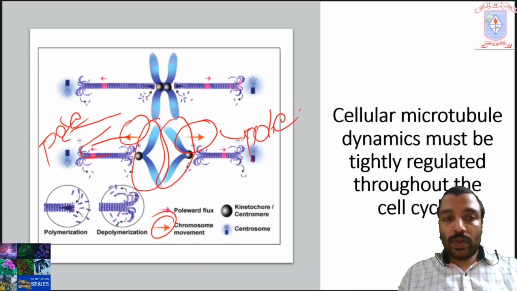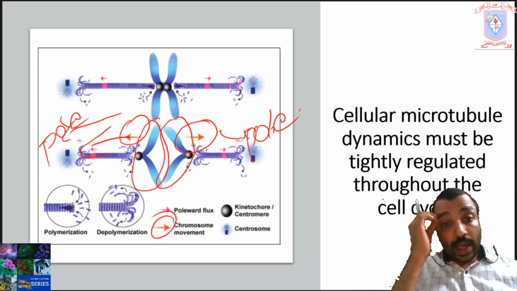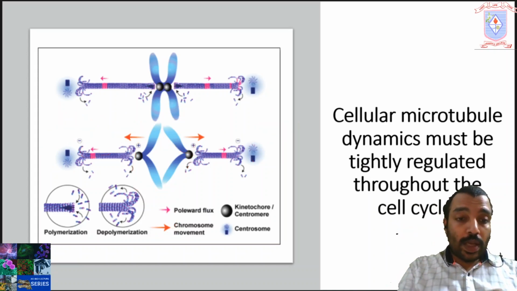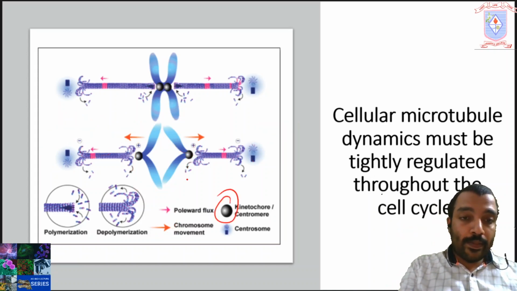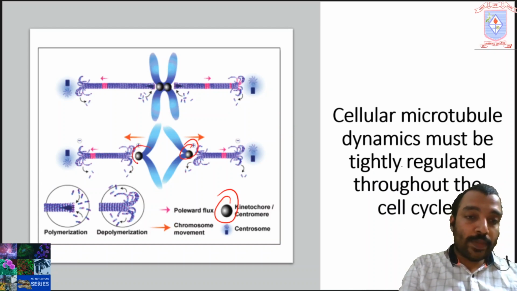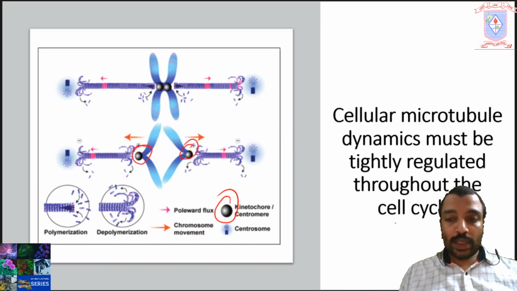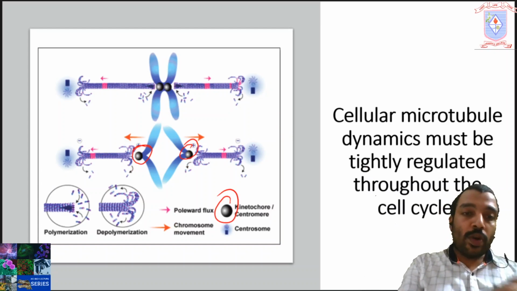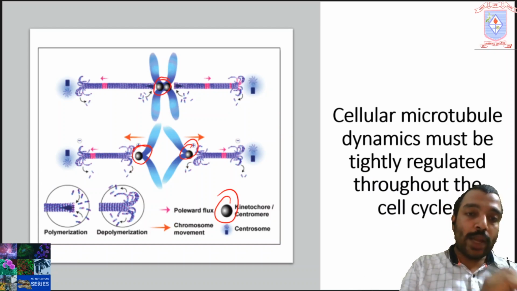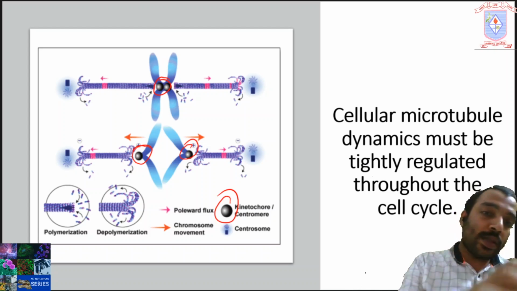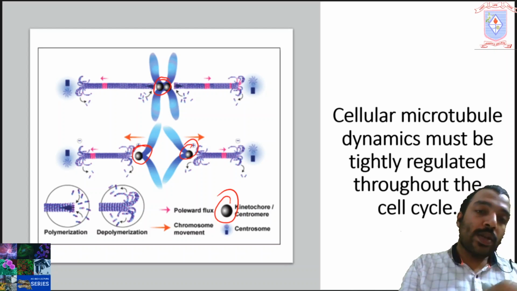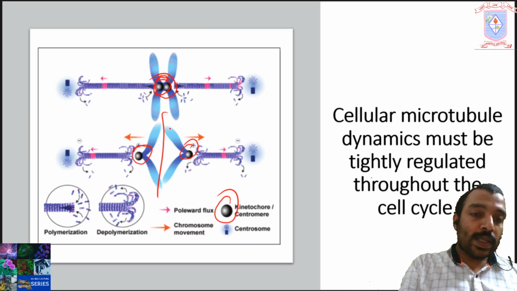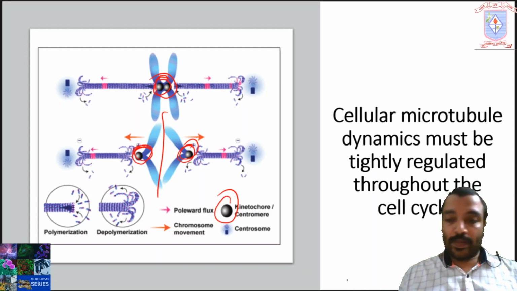Here you can see the black ball shaped representation. The black ball indicates the kinetochore of the chromatin. Here you can see two kinetochores, because here the sister chromatids are attached together. But here these sister chromatids are separated out, so you can see two kinetochores here which are separated.